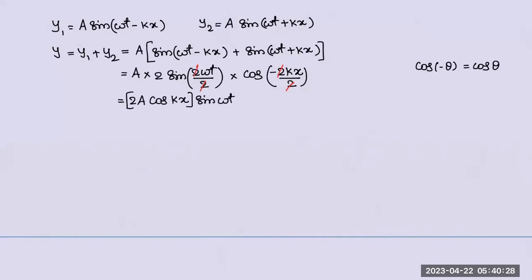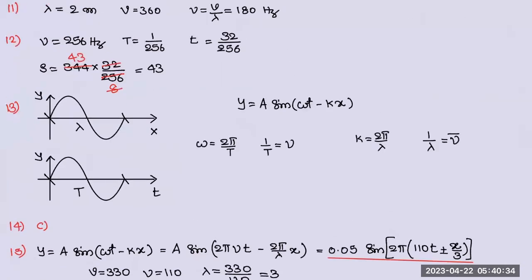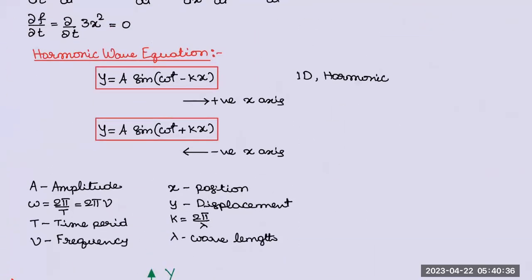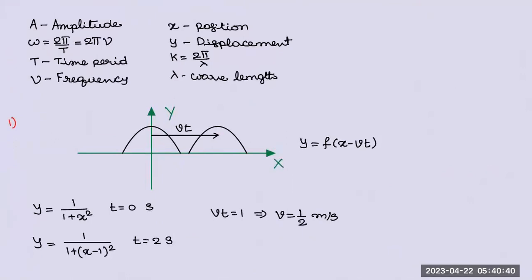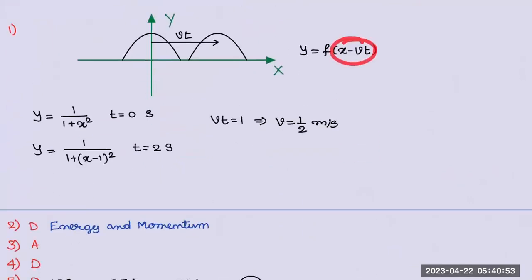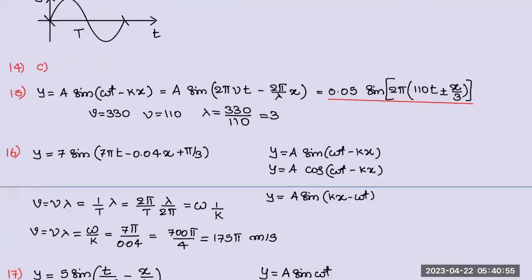sin omega t. See, generally, the wave equation will be in terms of x minus vt. Observe, the disturbance will go like this. The wave equation is y is equal to f of x minus vt. Some x minus vt formula. What is that wave equation? It should be there.